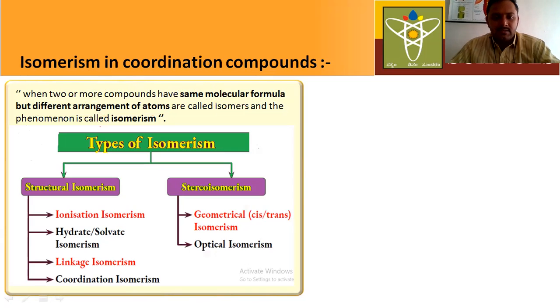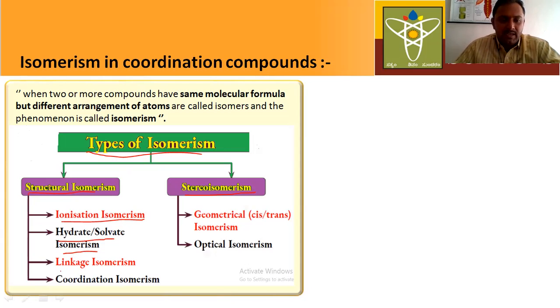Now let us discuss the types of isomerism. Isomerism is mainly classified into two types: one is structural isomerism, the second one is stereoisomerism. Structural isomerism is further classified into four types: ionization isomerism, hydrate or solvate isomerism, linkage isomerism, and coordination isomerism.